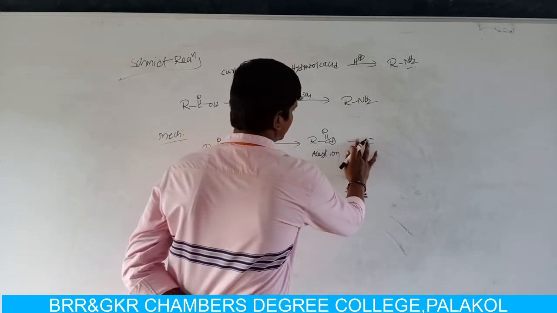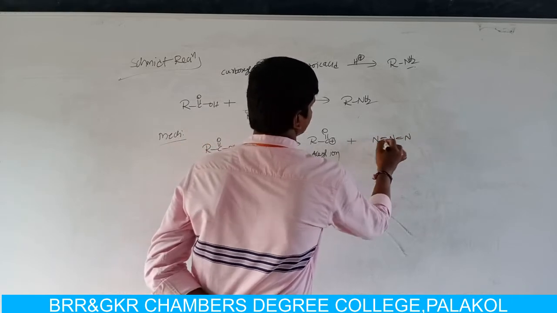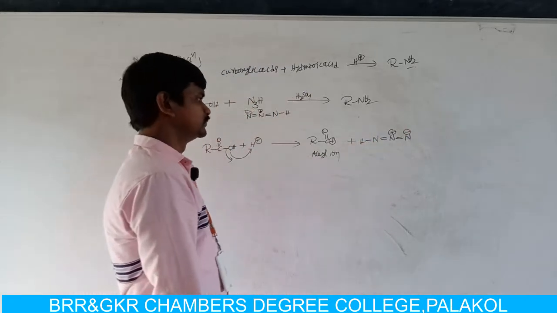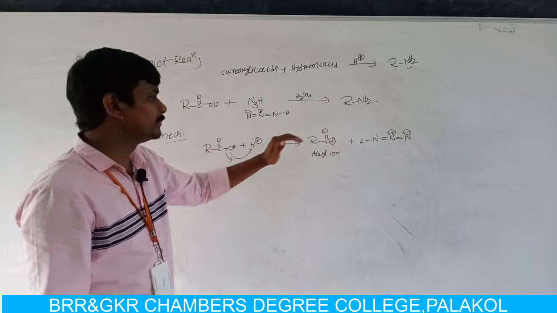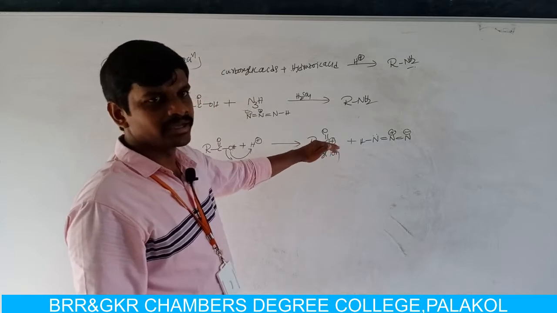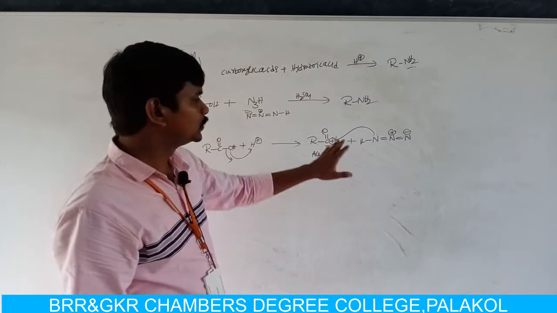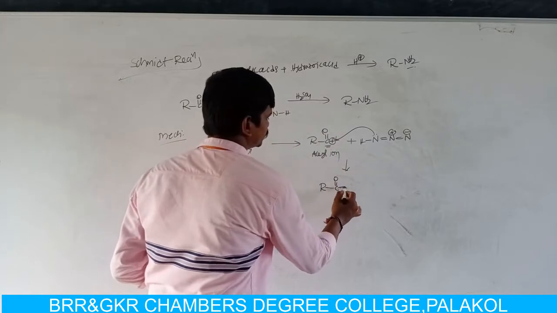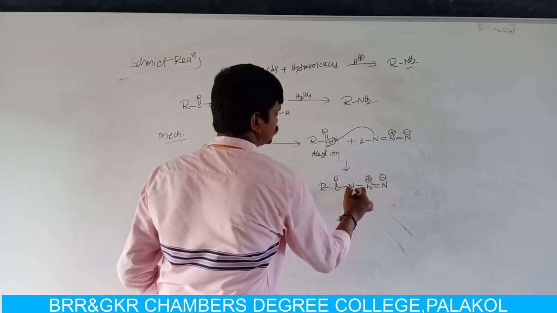Now this acylium ion reacts with hydrazoic acid. The lone pair of electrons present on this nitrogen atom is donated to the acylium ion, because here we have a positive charge. That means it acts as an electrophile. Now the lone pair of electrons on this nitrogen atom is donated to the carbocation. Then it forms a sigma bond between nitrogen and the C double bonded O group, and that nitrogen gets a positive charge.